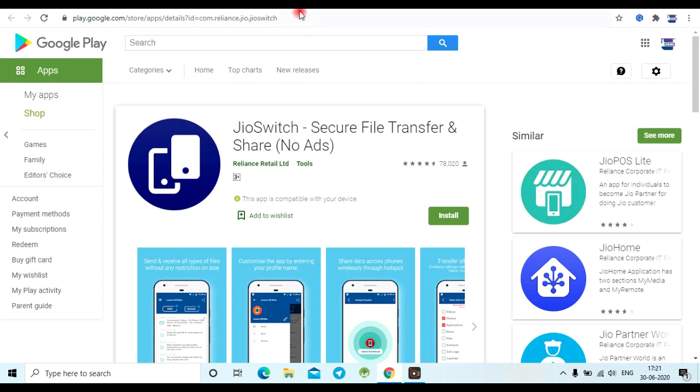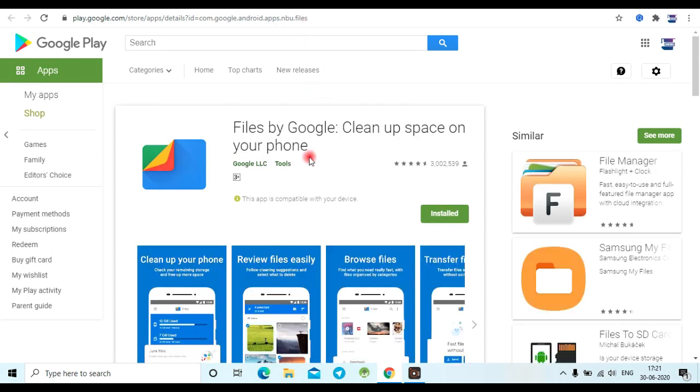For ES File Manager, you can use Files by Google. As you can see here, it is the best alternative for sharing apps as well as managing apps. You can use it for both, friends. This app is developed by Google, and you will not get any ads in this app. So it is faster.